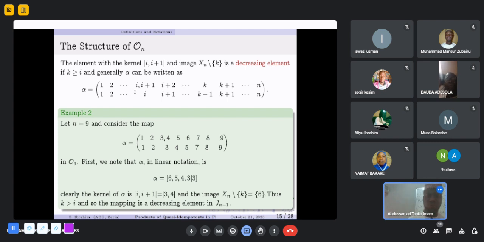From this map, you can see that the only missing point in the image of alpha is k. And this k is greater than i. So the mapping is a decreasing map in Jn-1.